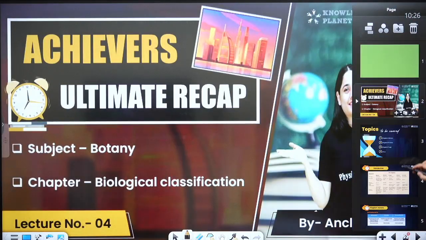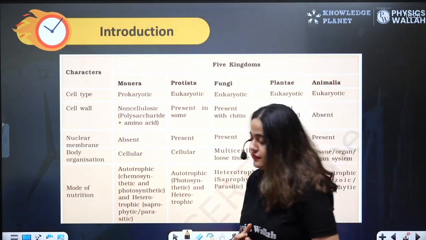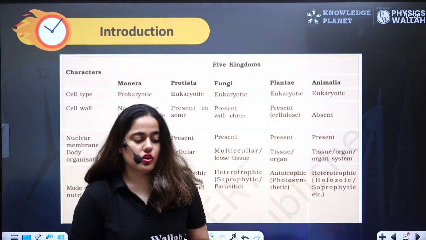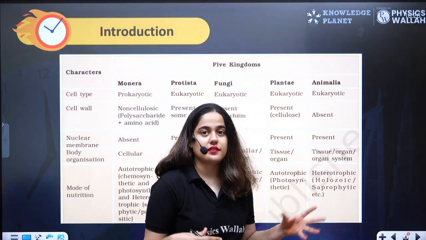First we'll start with the five kingdom classification. There were various systems of classification given by various people.